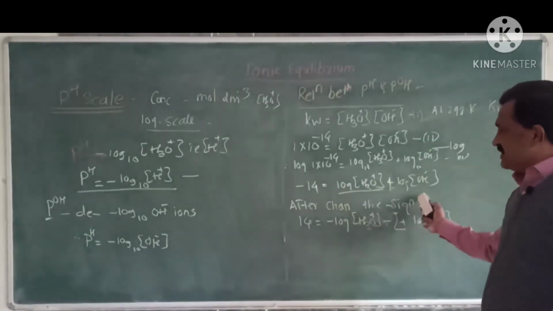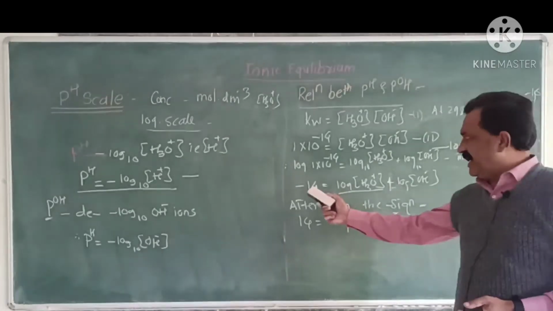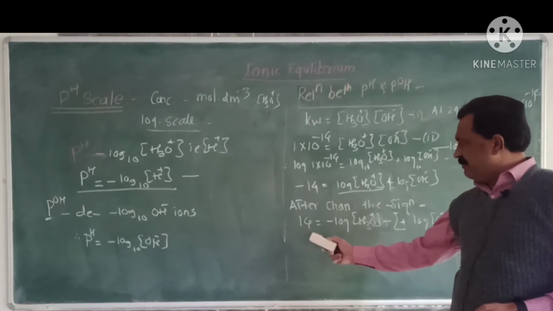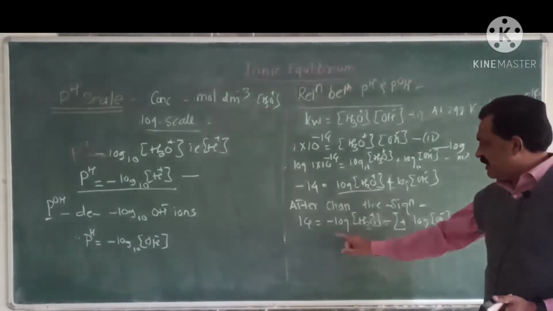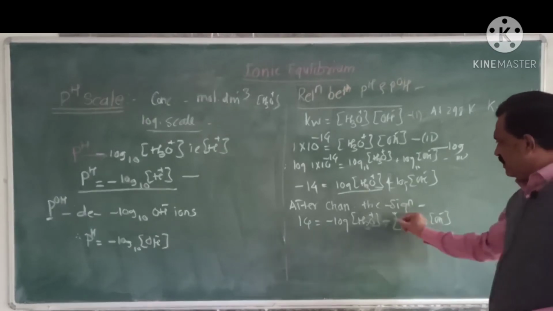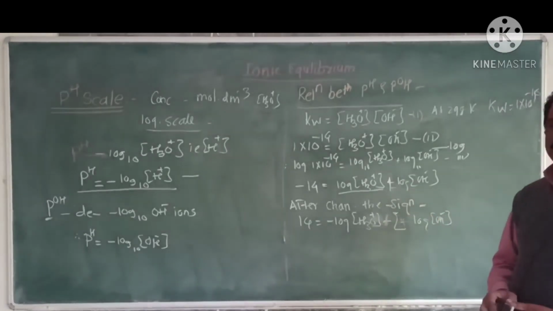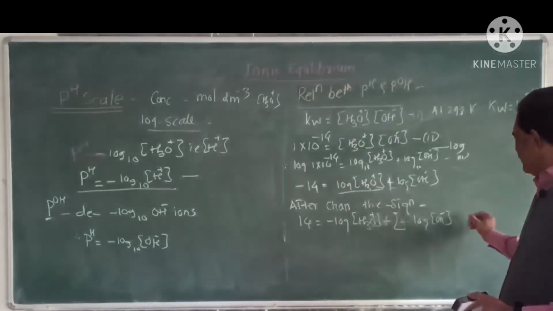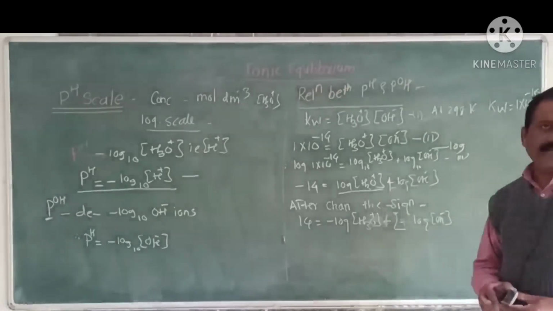After changing the sign, the equation becomes: minus 14 becomes plus 14, plus log becomes minus log, and here plus becomes minus log of OH minus ion. Suppose this is equation number 4.